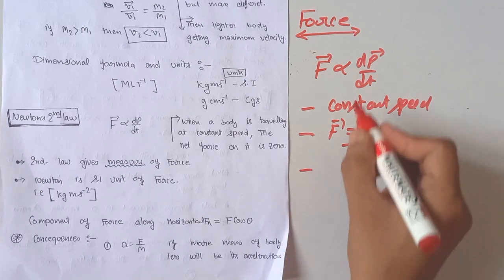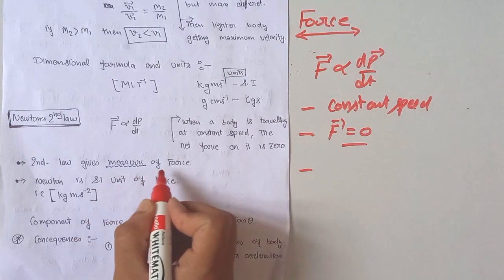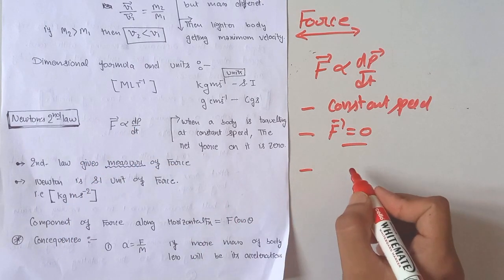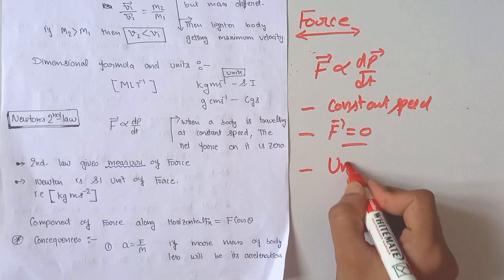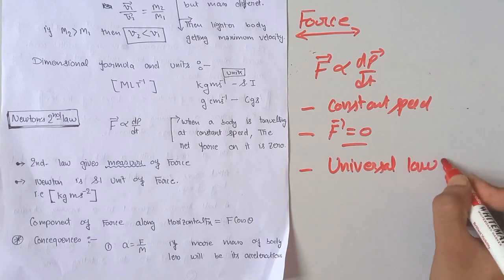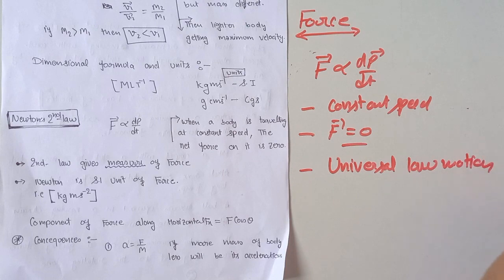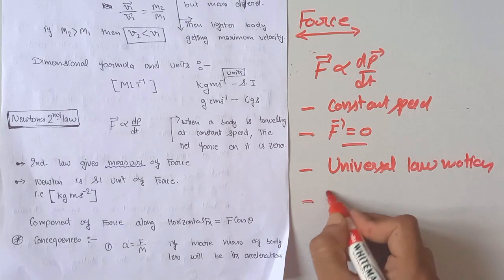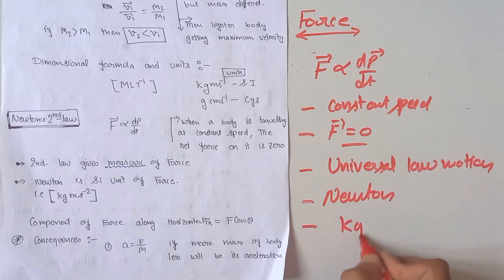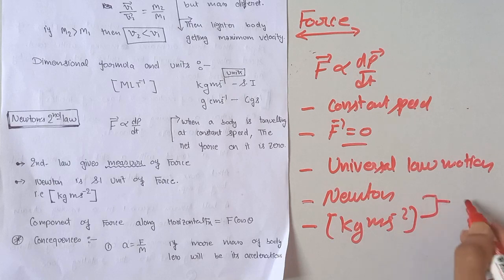Newton's second law of motion gives the measure of force, and this law is also called the universal law of motion. Its SI unit is the Newton, which is kg meter per second square.